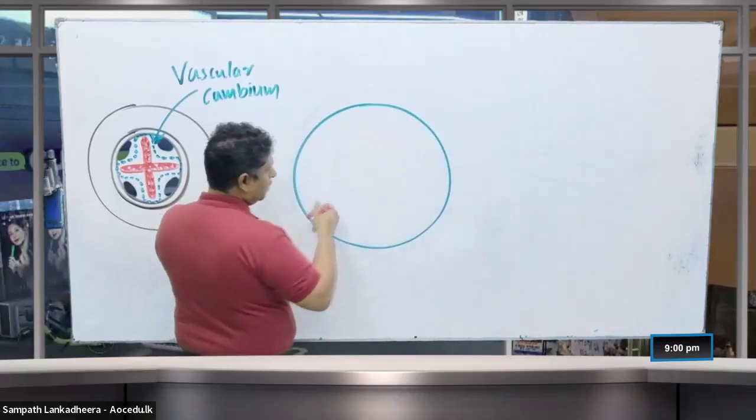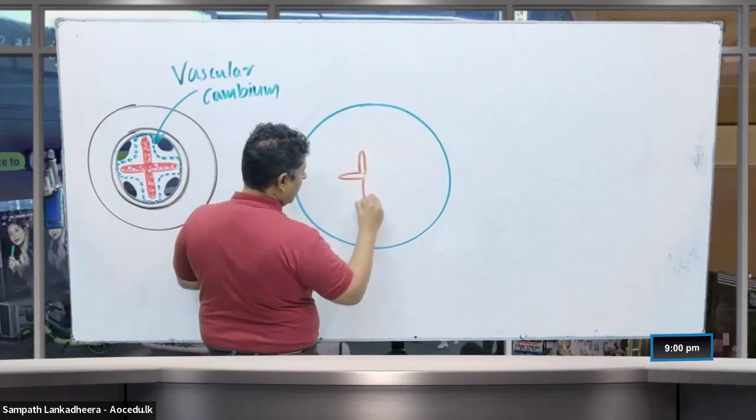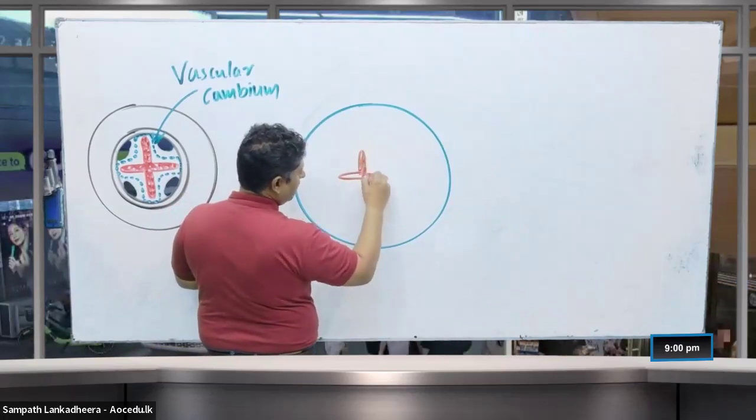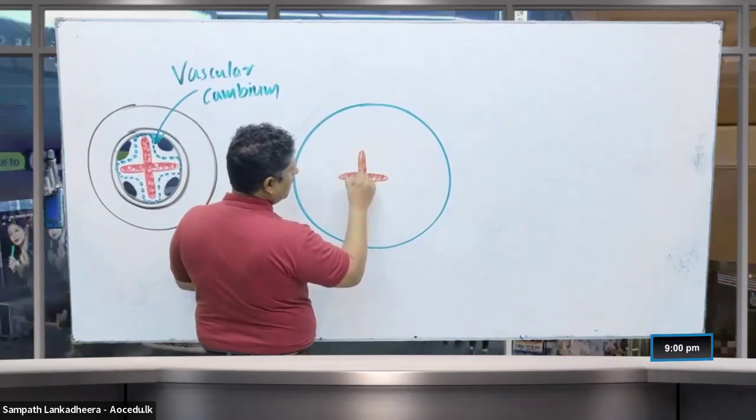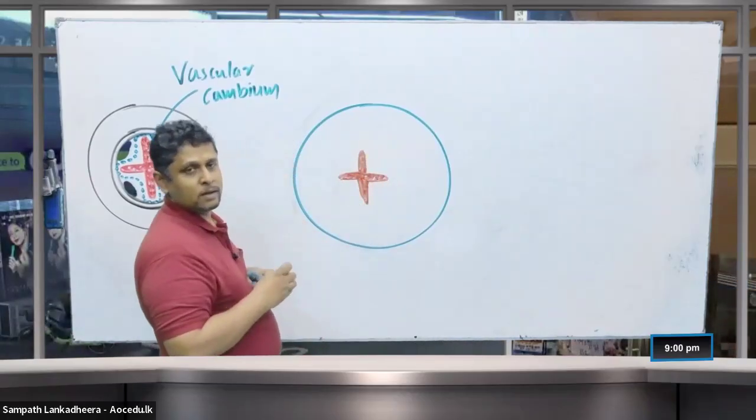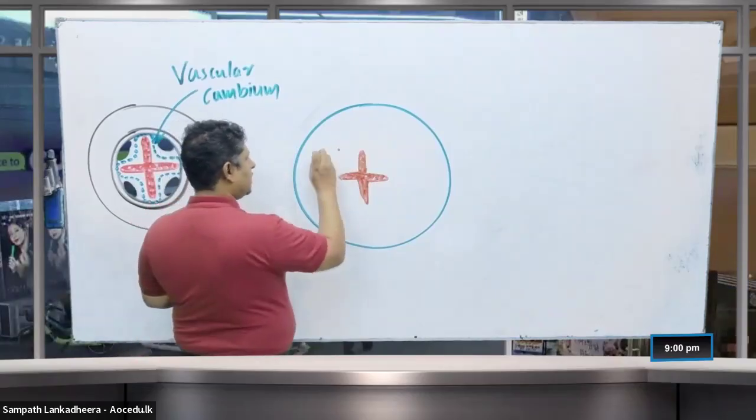Once it becomes a ring, in the center we have the primary xylem. And this part is the secondary xylem.